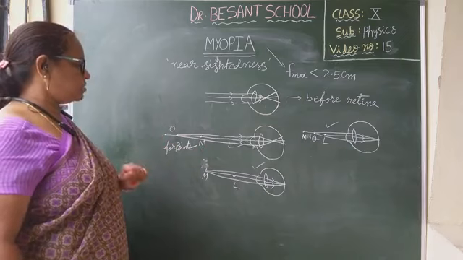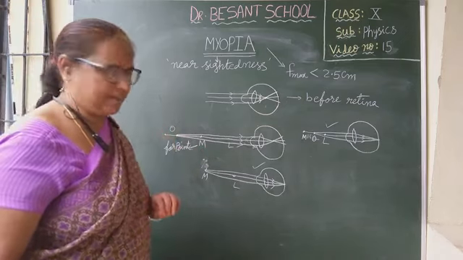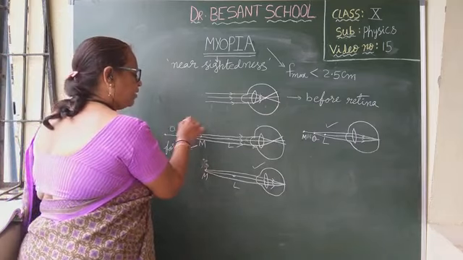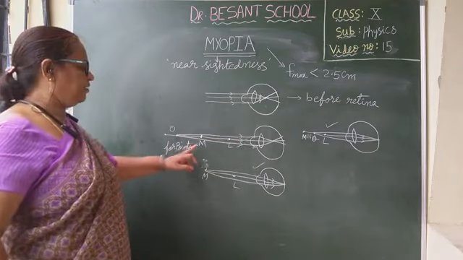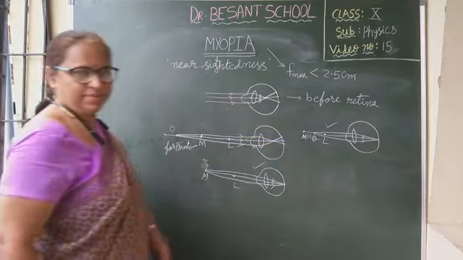Now, suppose we make such an adjustment that the image of this object is formed between M and L, means between the far point and the least distance of distant vision.